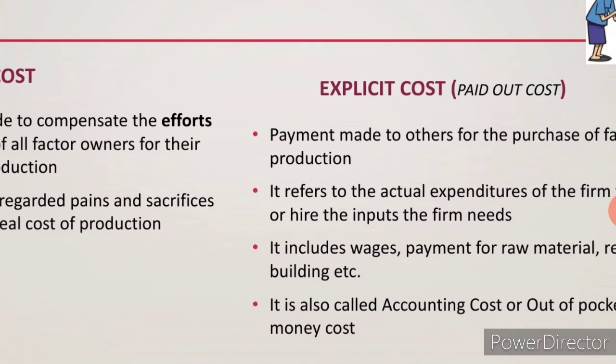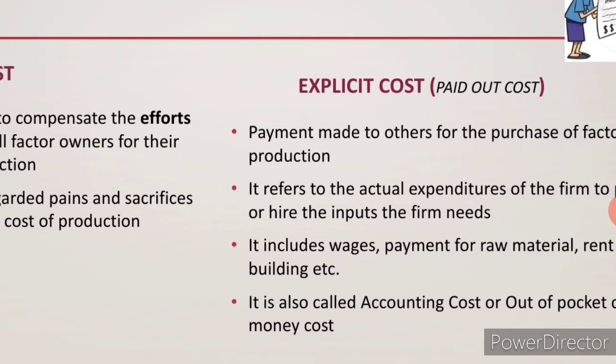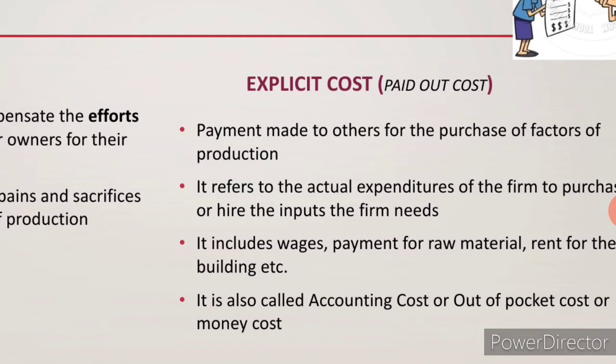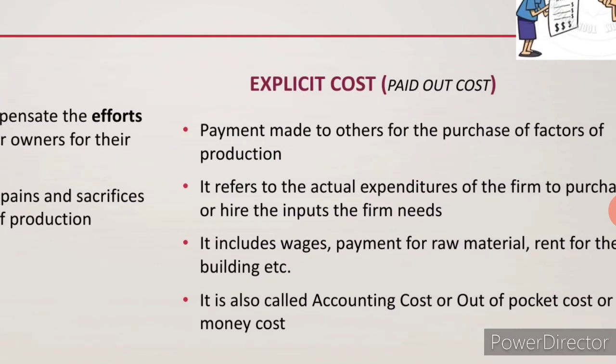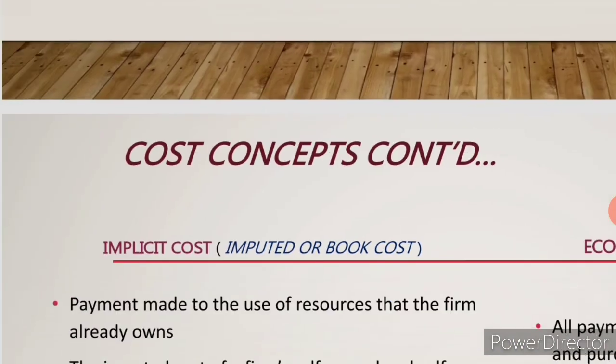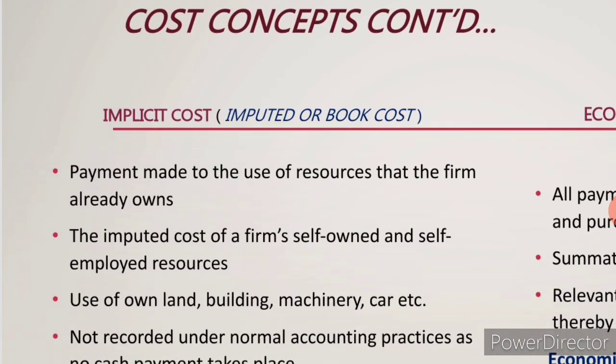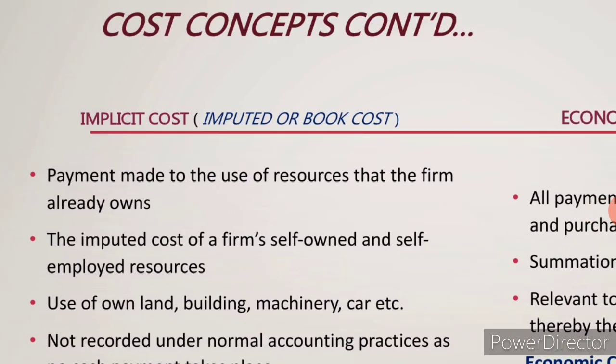Explicit cost: payment made to others for purchase of factors of production. To purchase raw material, machinery or whatever it is, payment has been made. That payment alone is called explicit. Implicit means payment made for the use of resources that the firm already owns, like building, land, machineries, car, etc. If the owner has it on his own, the payment for that is called implicit cost.